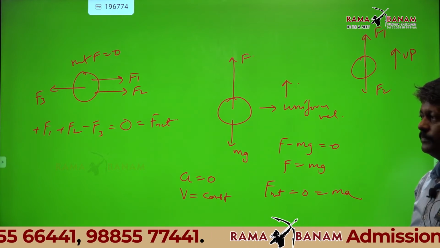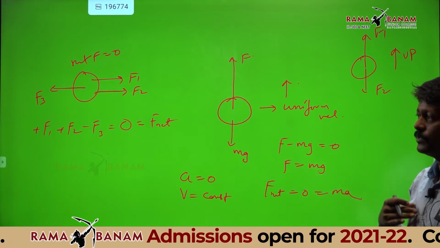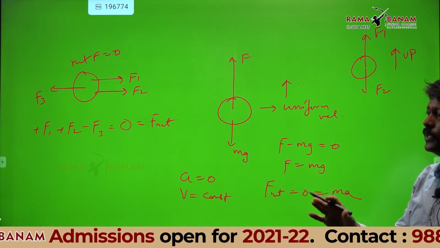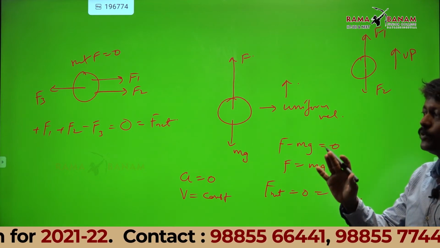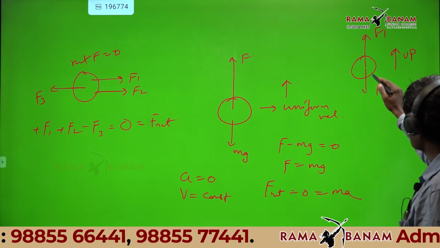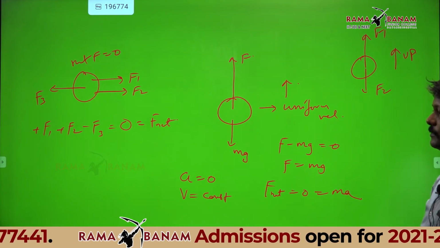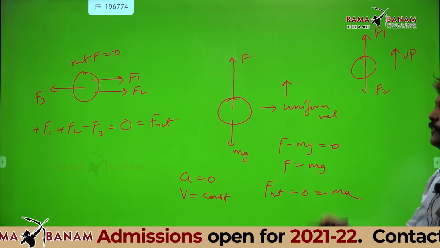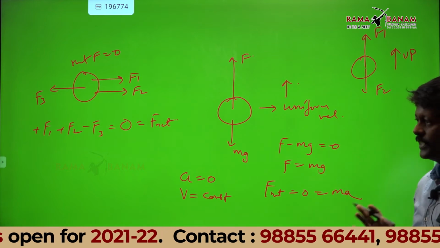You have to ask me the question: is the ball going up with acceleration or with uniform velocity? If I say the ball is going up with uniform velocity, then what is the answer? F1 equals F2.